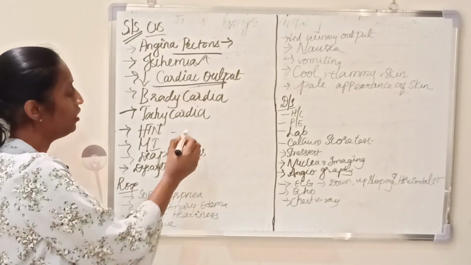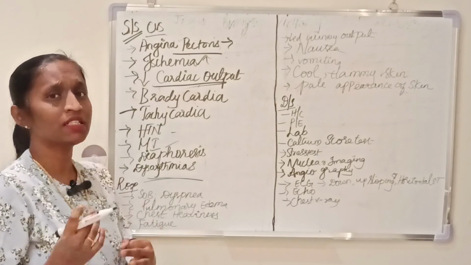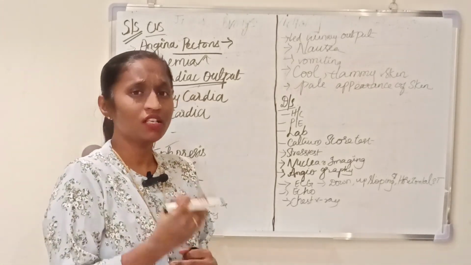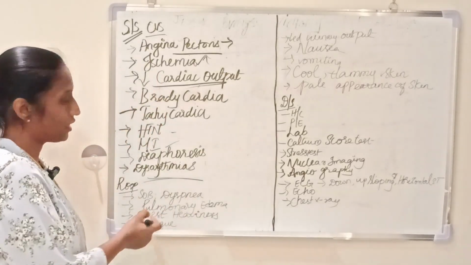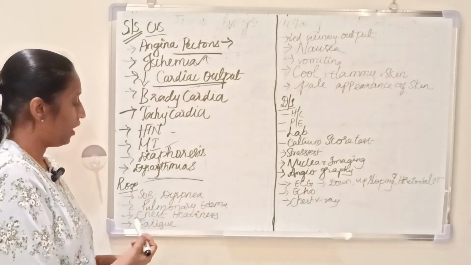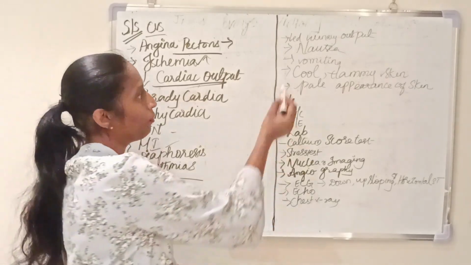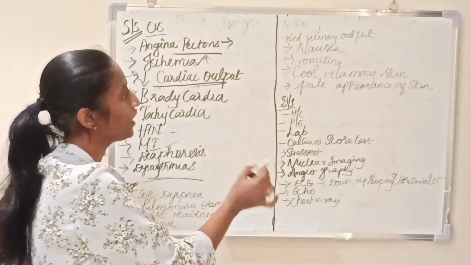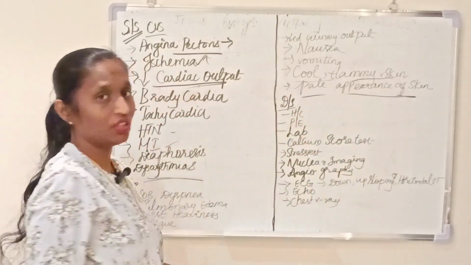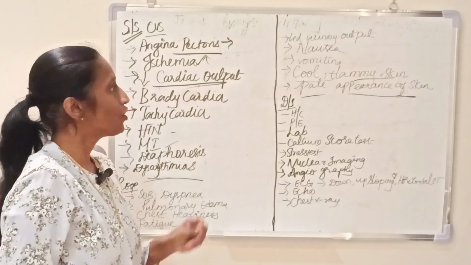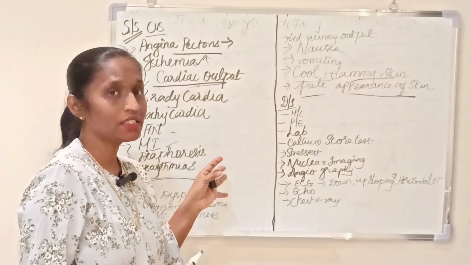And then hypertension, myocardial infarction, diaphoresis, and dysrhythmias. Dysrhythmias means there will be changes in the electrical conductivity of the heart. When you come to the respiratory, shortness of breath, dyspnea, pulmonary edema, chest heaviness and fatigue will be present, and there may be decreased urinary output, nausea, vomiting, cool and clammy skin, and pale appearance of the skin due to the decreased cardiac output. These are the common or important clinical signs of coronary artery disease.